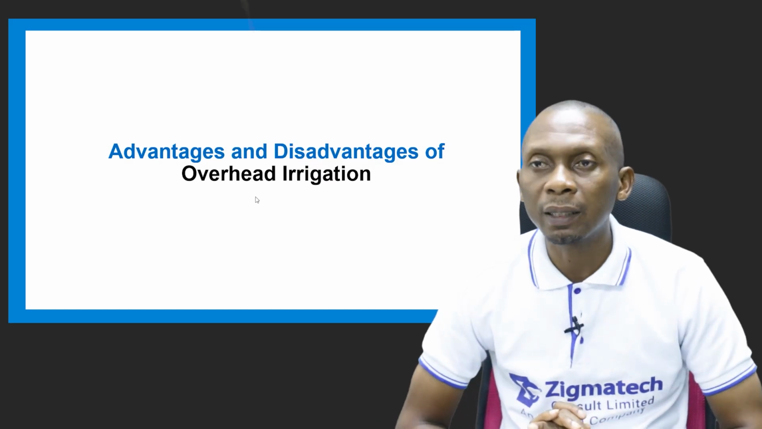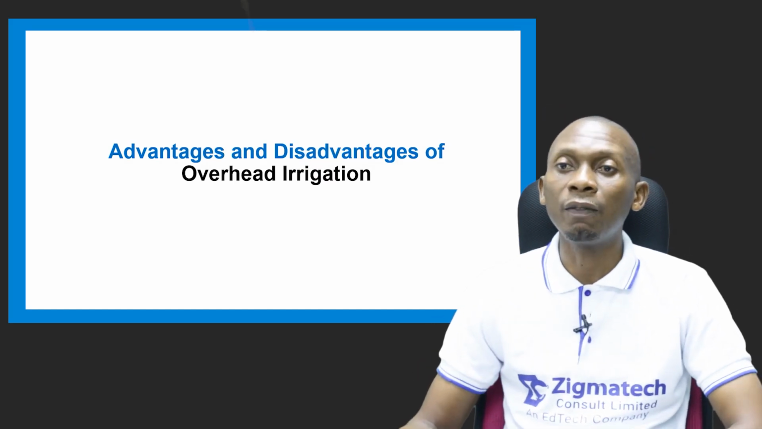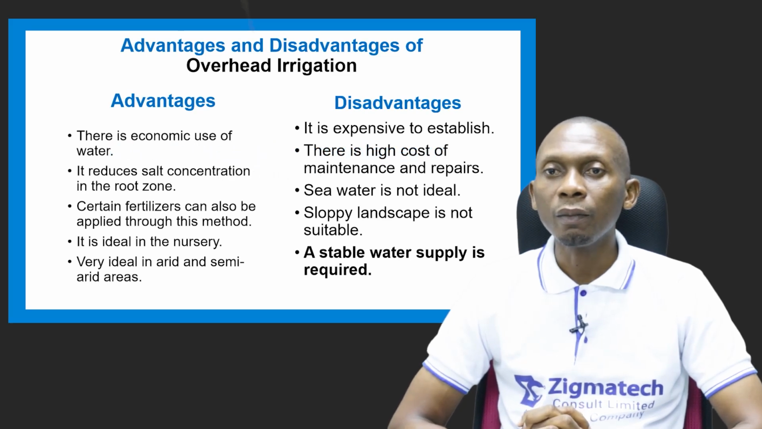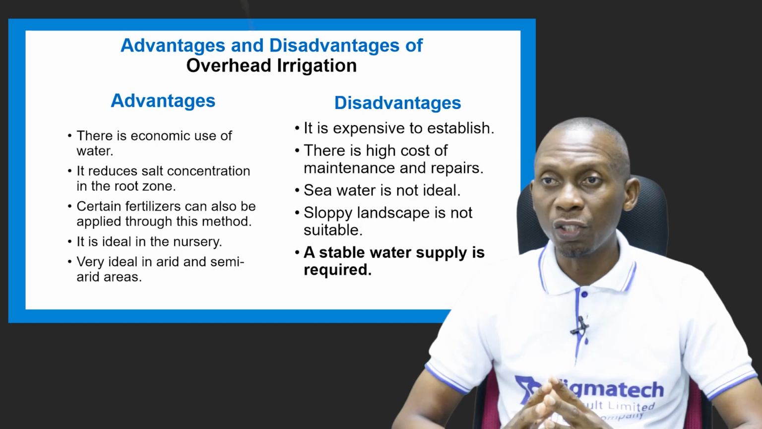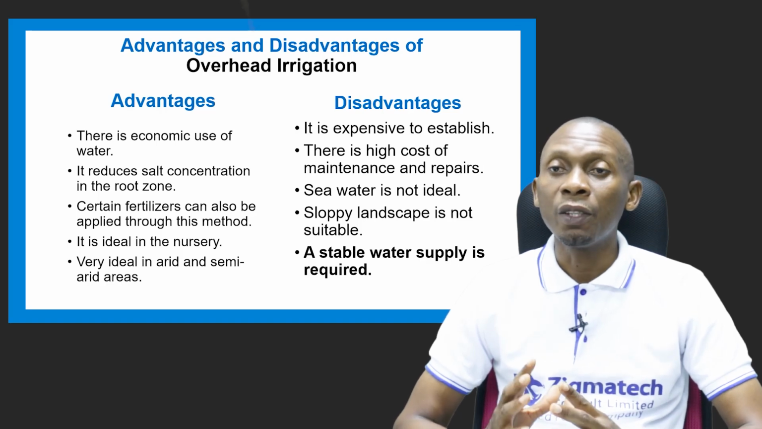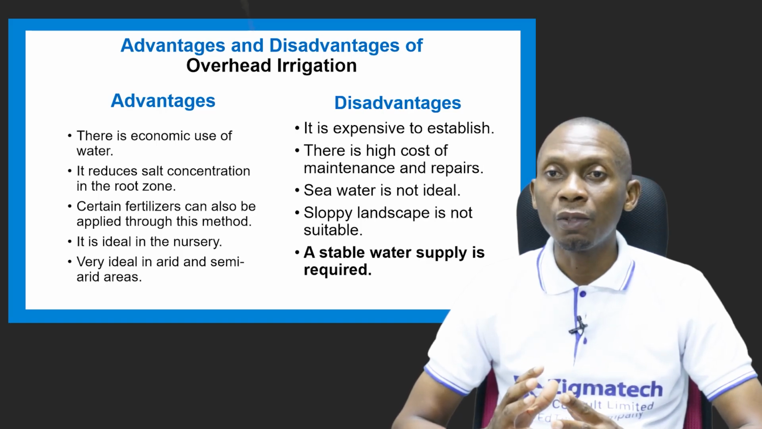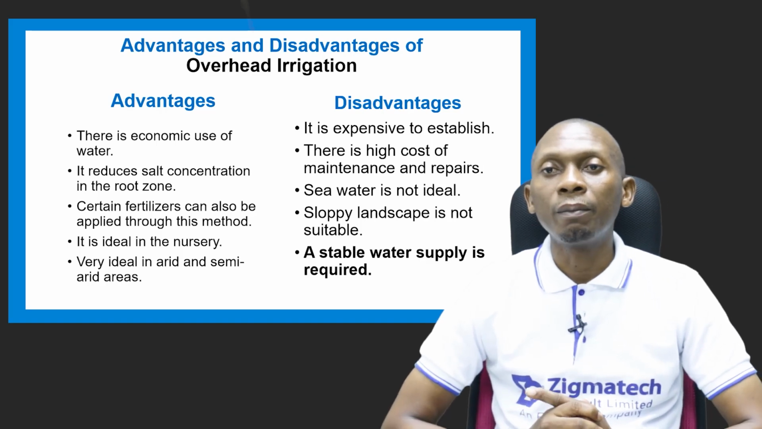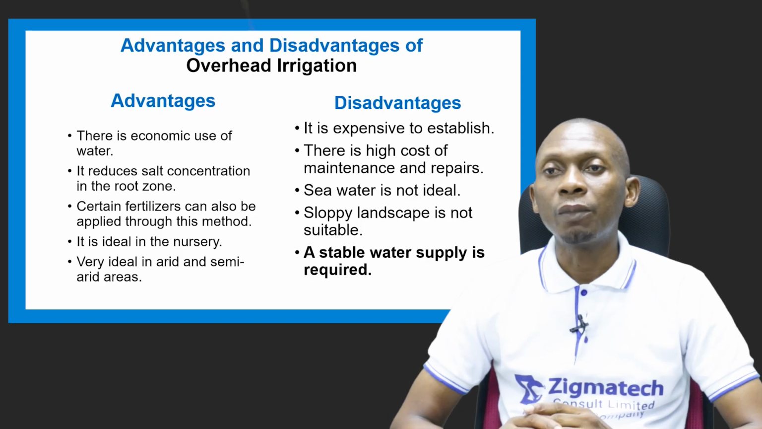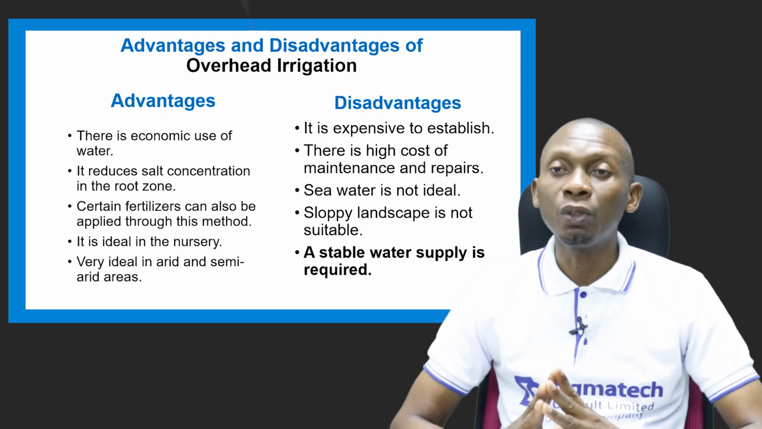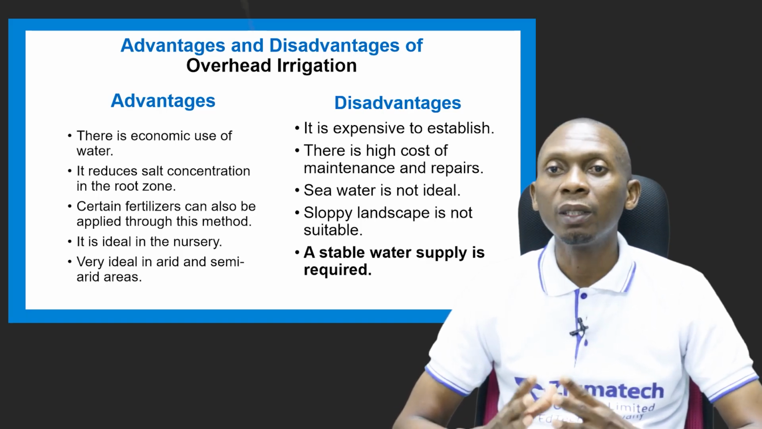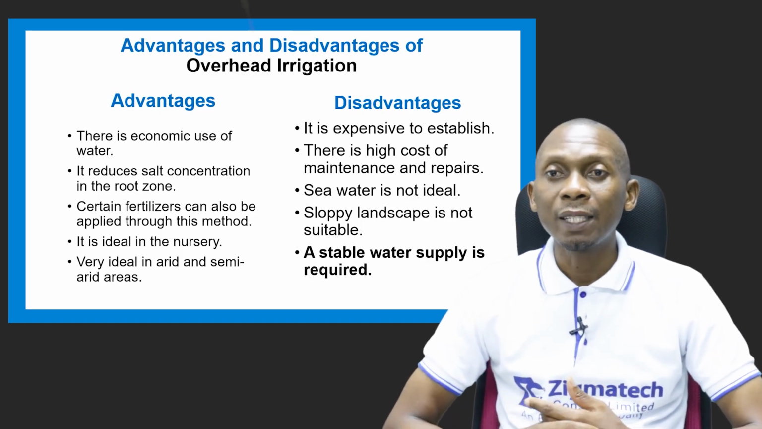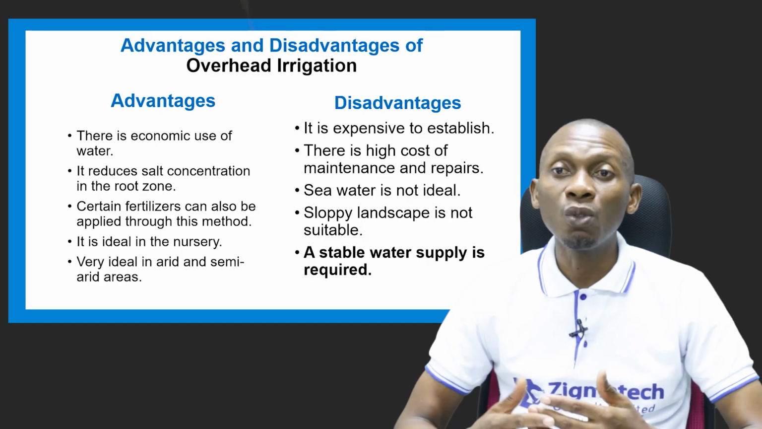Now it has its advantages and disadvantages. Let's take a look at the advantages and the disadvantages of this overhead irrigation. Generally, remember, we have the sprinkler system and the drip or trickle system. So generally, we're looking at the advantages of both the sprinkler irrigation and the drip irrigation. For the advantages, there's economic use of water. Water is economically used. That means there's no wastage of water.